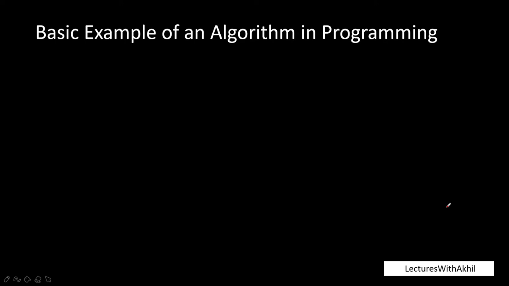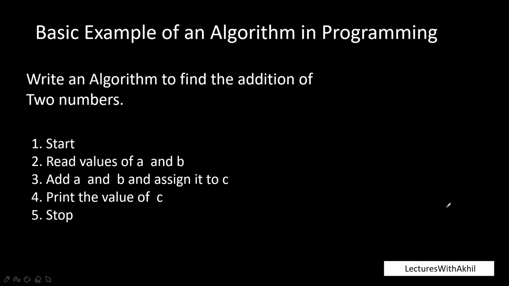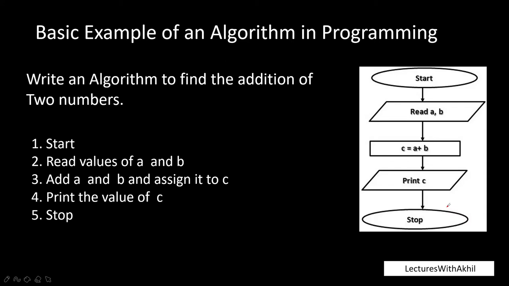I'll give a programming example also over here. If you need to write an algorithm to find the addition of two numbers, this is the basic algorithm. Wherever you go, they'll teach you the addition algorithm first. So we need to start, read the values of A and B, add A and B and assign it to C, print the value of C, and stop. Start is nothing but starting the compiler. It means we need to start the CPP, turn it on, and write a hash include, using namespace, and int main, and that is called the start.